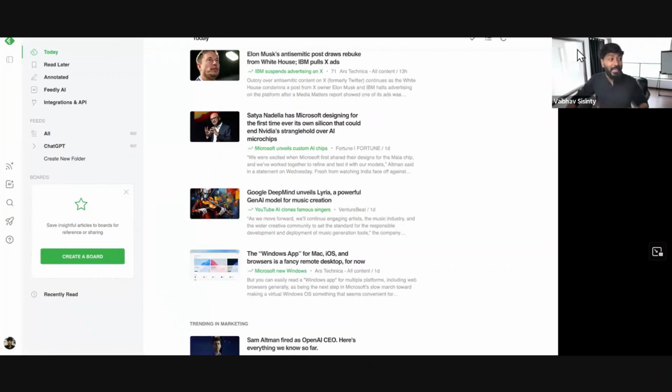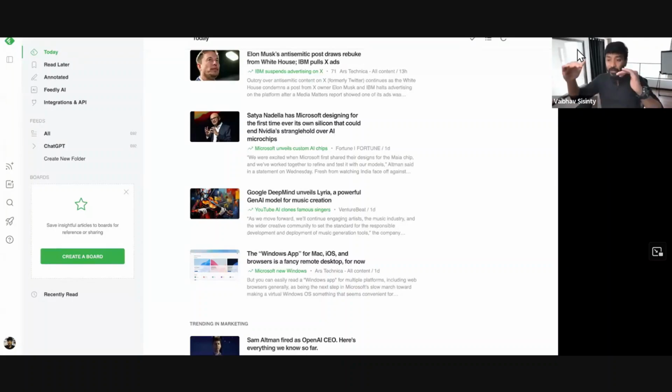In fact, I had taken a step ahead where what I did was I created an automation. Obviously, I cannot show you how I built it because it's going to take a lot of time to do it. I created an automation and I connected it to my Slack.